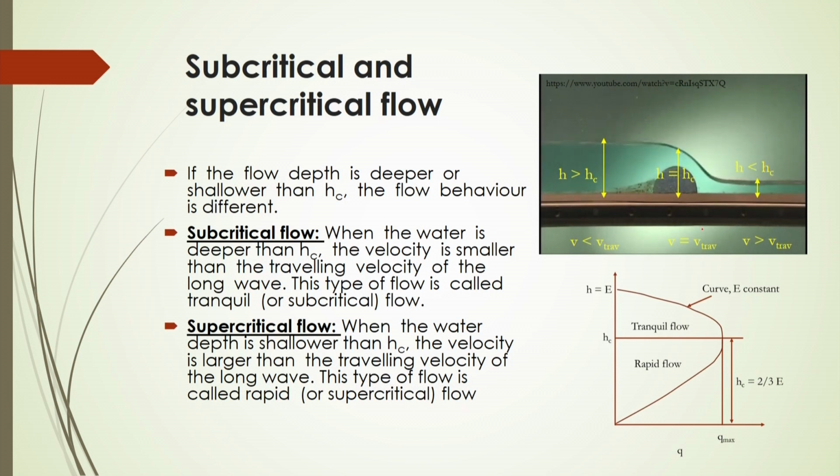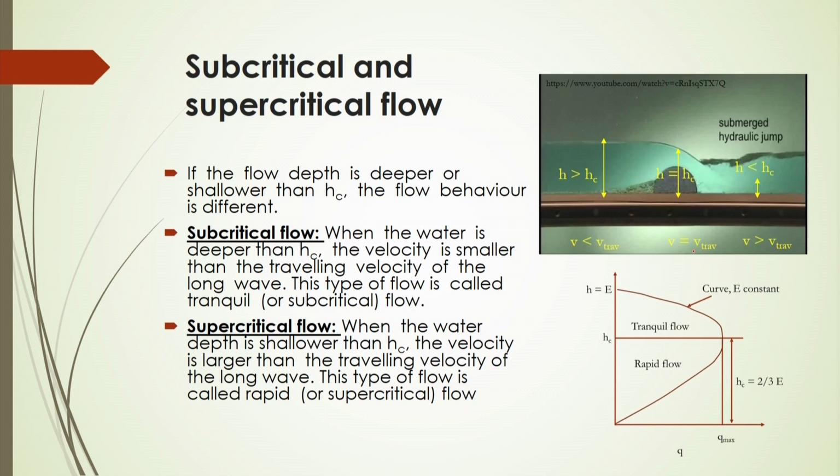At this critical condition, the height will be the critical height and the velocity should be the travelling velocity of the wave. So, if the flow depth is deeper or shallower than H c, the flow behavior will be different whenever fluid is flowing through the channel.